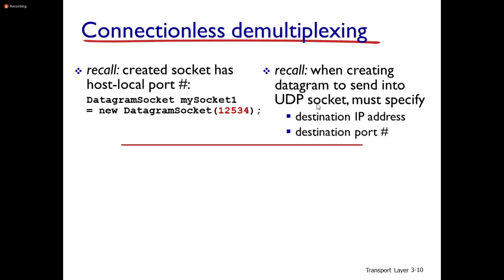Here each UDP socket must specify the destination IP address as well as the destination port number. Then only it is possible to forward the datagram to the concerned device. The important thing to keep in mind is that a UDP socket consists of a destination IP address and a destination port number.